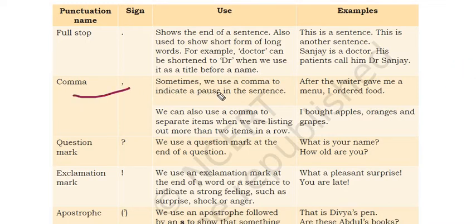Sometimes we use a comma to indicate a pause in the sentence. Obviously, in sentences when you have to pause, you use a comma, right? We can also use a comma to separate items when we are listing more than 2 items. You write 3 to 4 names or 3 to 4 items, so you put a comma symbol in that. Okay, in examples you can see, after the waiter gave me a menu, I ordered food. Here you have taken a pause, so you have used a comma symbol.